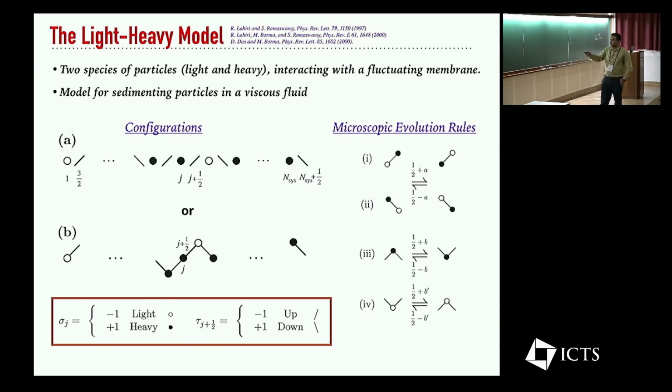If there's a heavy particle on the top of a hill, it will try to make it into a valley with some preferential rate B. Similarly, a light particle will try to pull the membrane up. You can think of them as a bubble and particles. So this is a particle, and this is a bubble that likes to move up, and that has a preferential rate B prime.